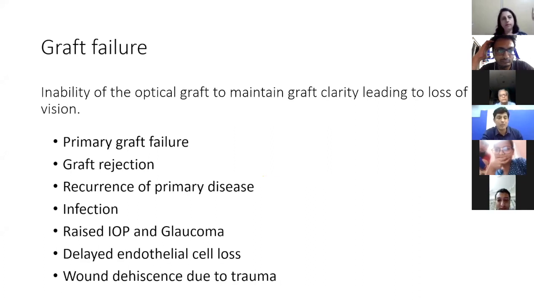Now, the most common cause for primary graft failure is the poor quality of the graft which you have taken. If the graft quality which you have taken is poor, then the graft might never clear up, as a result of which it lands up in primary graft failure.